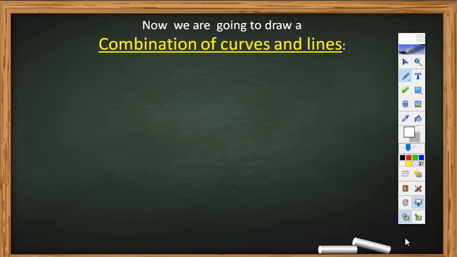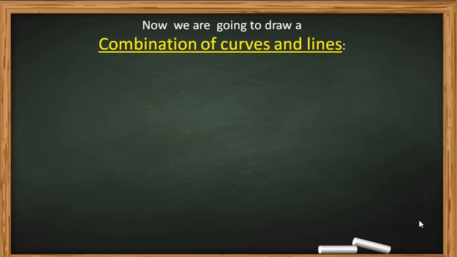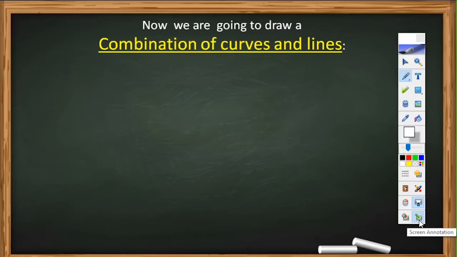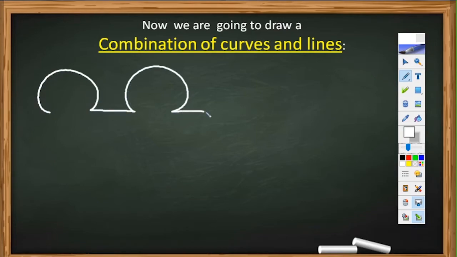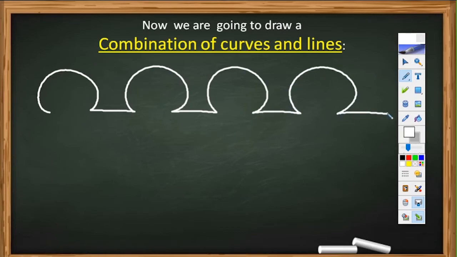Now we are going to draw a combination of curves and lines. Now small curves we will take and draw.